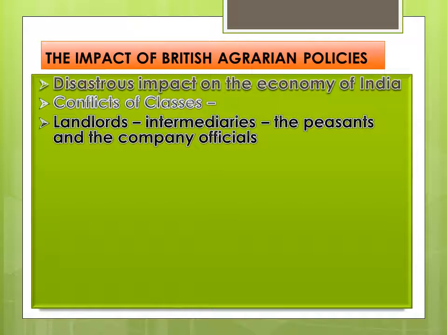The landlords were the intermediaries between the peasants and the company officials. They were the middlemen. These landlords were responsible for collecting revenue from the peasants directly.